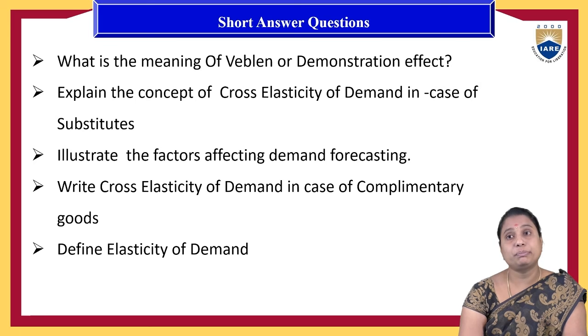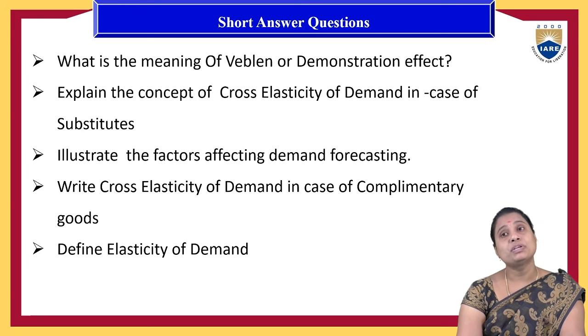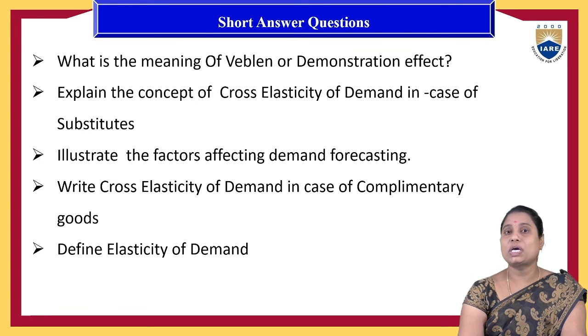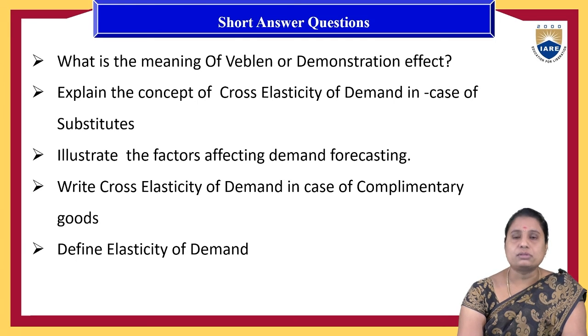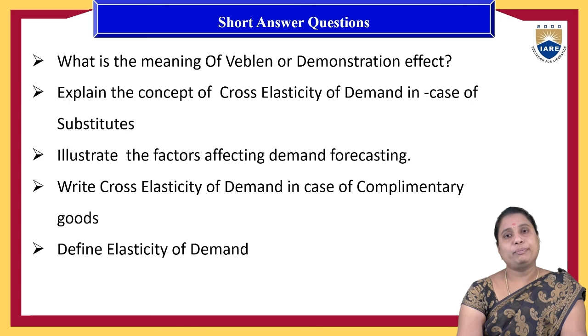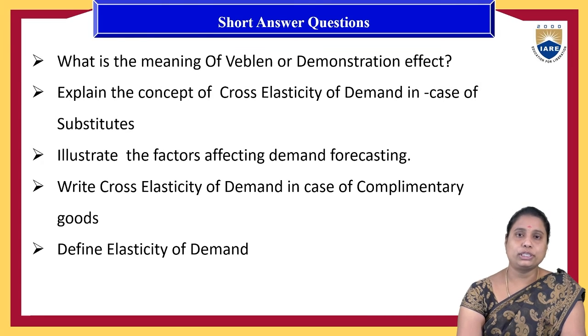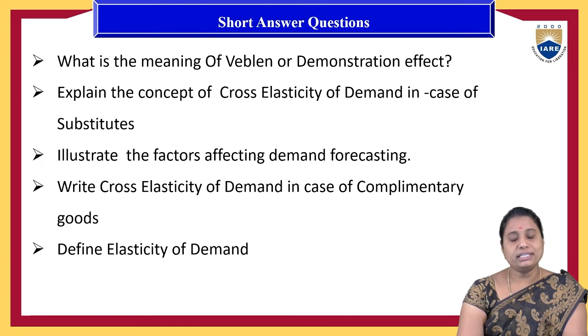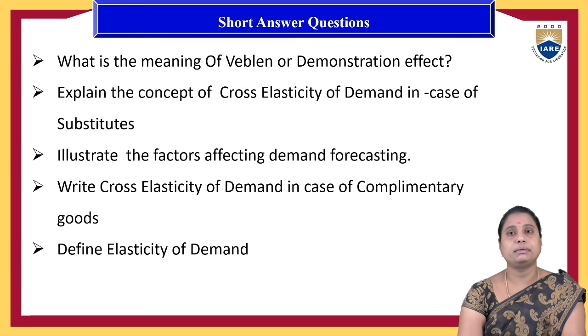They may ask you separately. Here complementary goods means direct proportionate: if the price of commodity X increases, then the demand for product Y will be reduced. With real-time examples or appropriate graphical representations you need to explain.